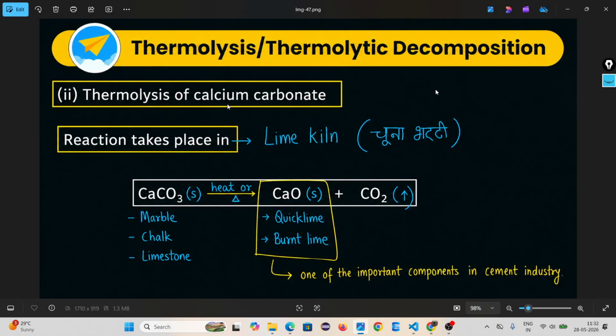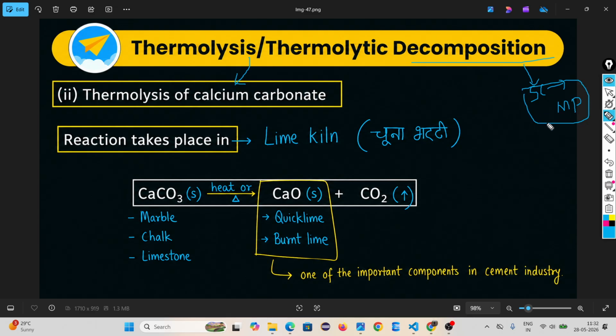Then come to another example under thermolysis decomposition. We are learning decomposition reactions. A decomposition reaction means a single compound breaks down into many products. This happens in the presence of heat, electricity, and sunlight. If heat, it is called thermolysis. If electric current, electrolysis. If sunlight, photolysis.